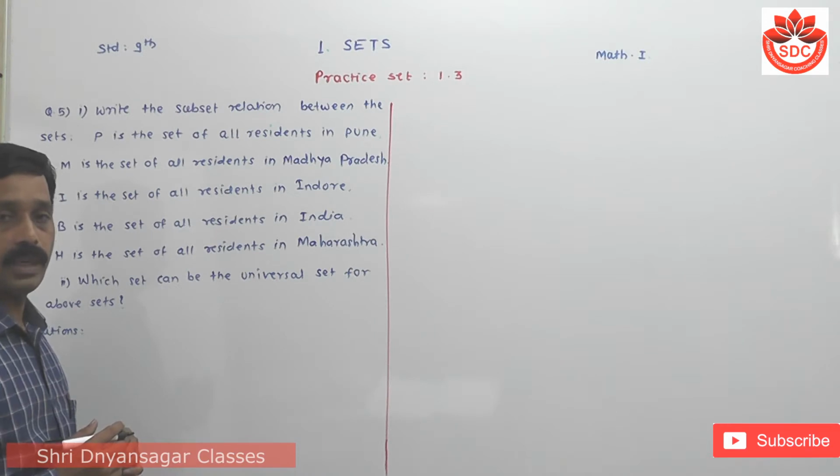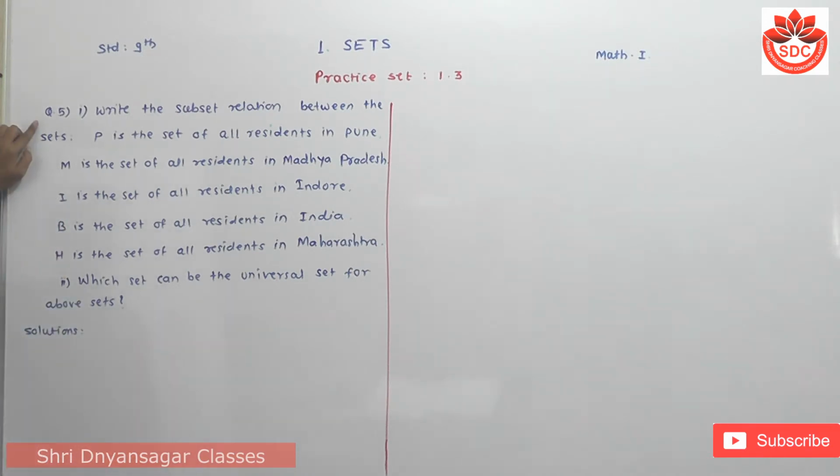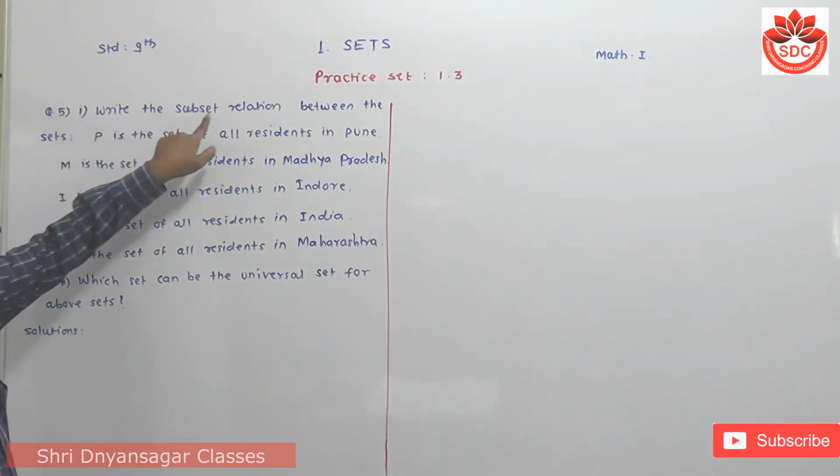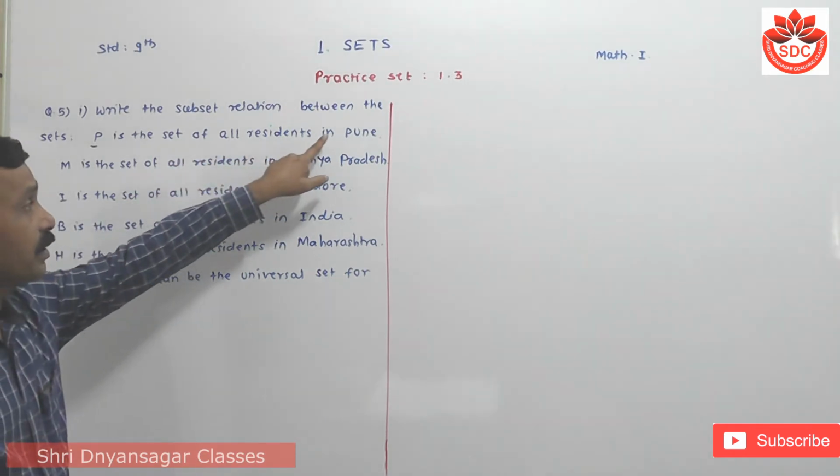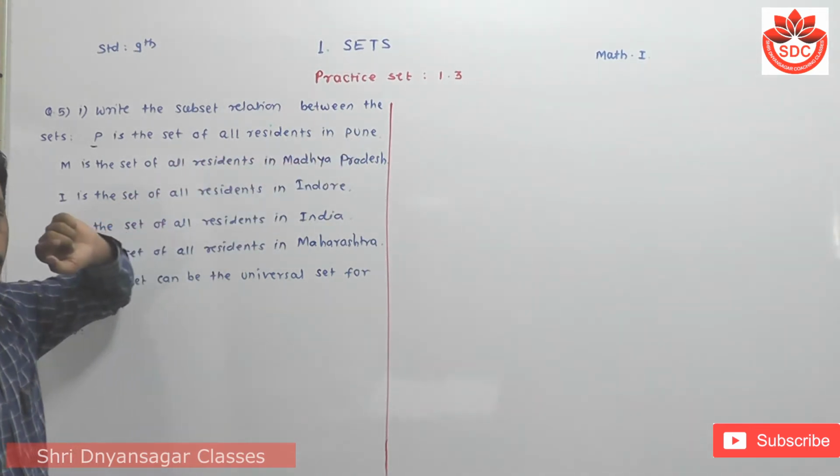Then we see the next question, question number 5. First, write the subset relation between the sets. Now, there are some sets given. The first one is P is the set. Look here, P is the set of all residents in Pune.